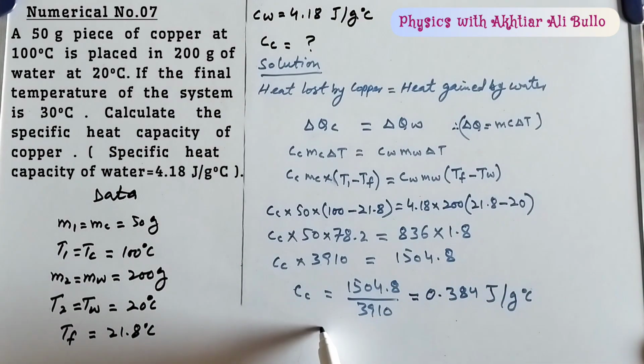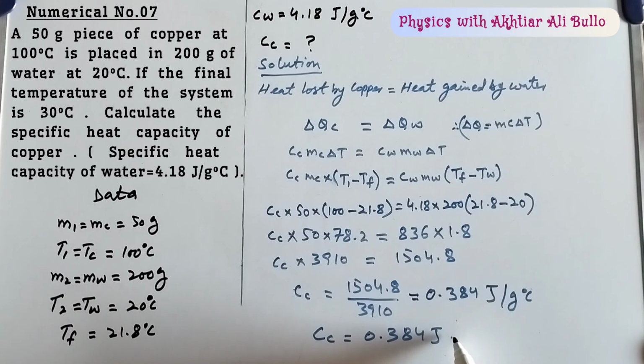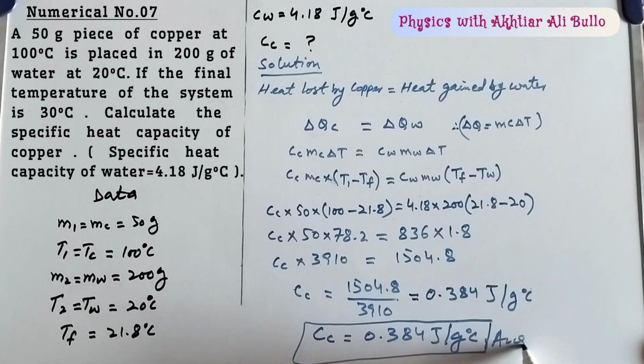So specific heat of copper is obtained as 0.384 joule upon gram into degree centigrade. So this is our final answer.